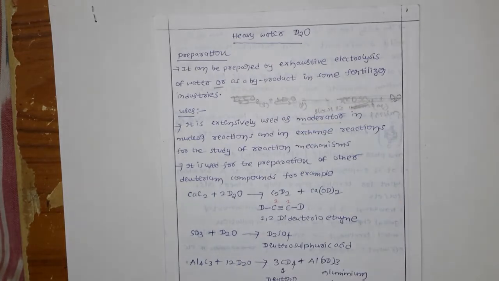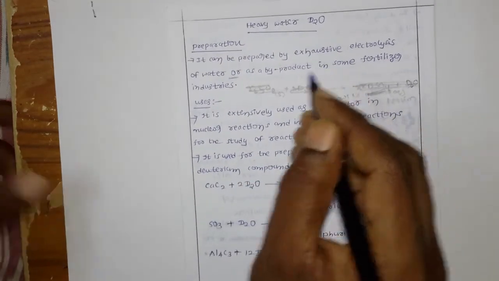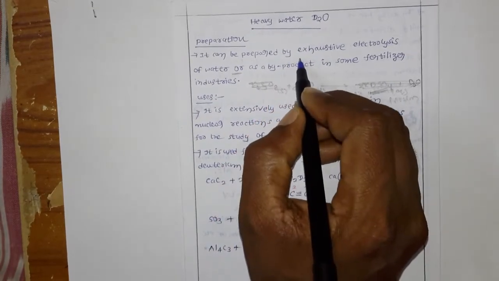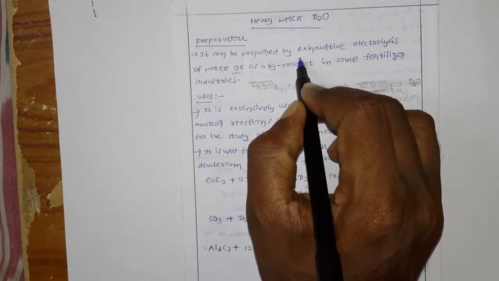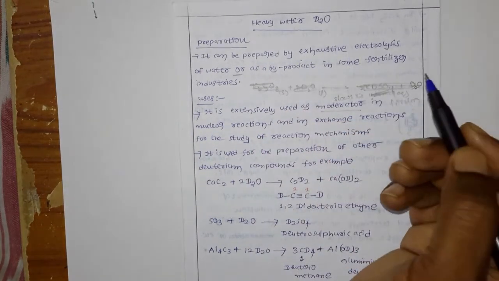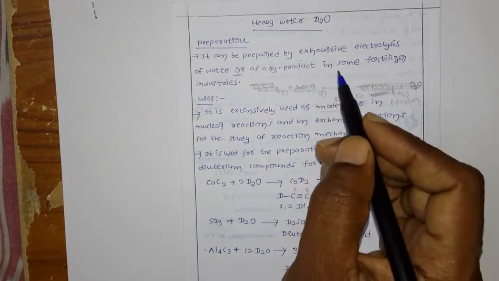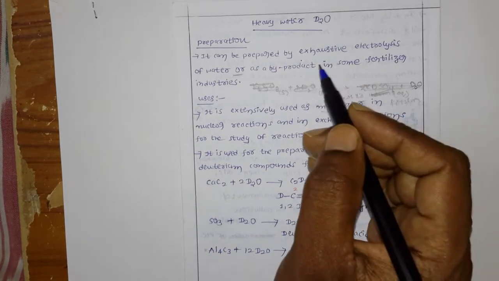Now the preparation. It can be prepared by exhaustive electrolysis of water. You know electrolysis of water uses two electrodes, a cathode and an anode, and by supplying power they can split the water.